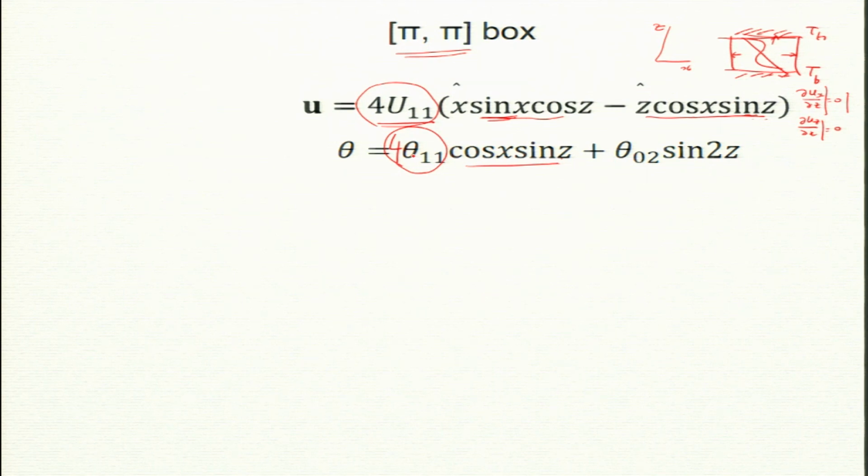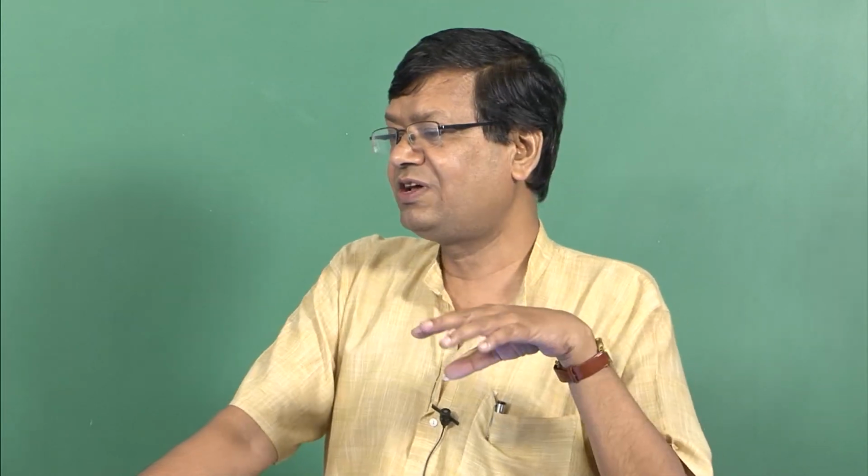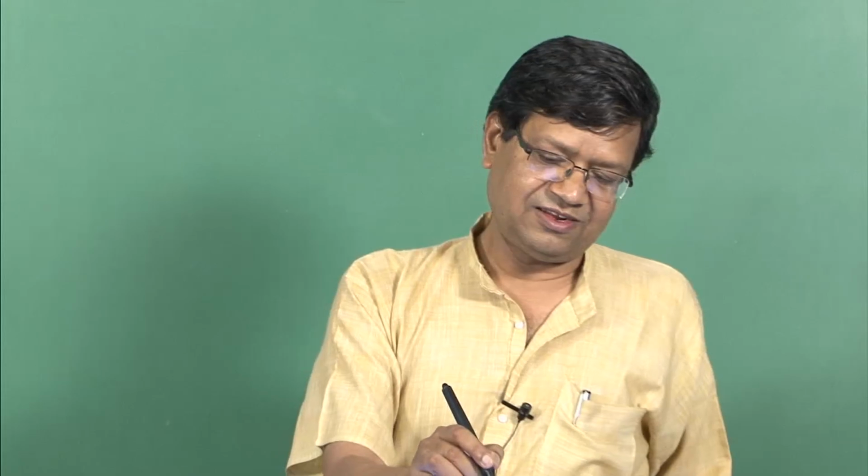The primary mode is the 1 mode, with kx and kz, ky is 0. I am not writing ky, it is still a 2D system, but we have done this u1 and theta 1 and u11 before. This was the mode which was excited, but what it derived was for kc equal to pi by root 2 and kz pi, but I have changed it.